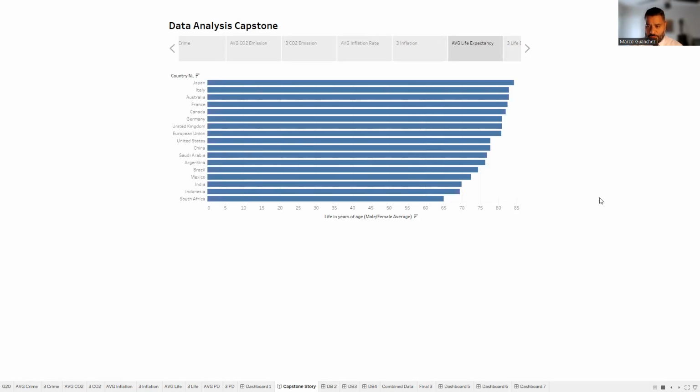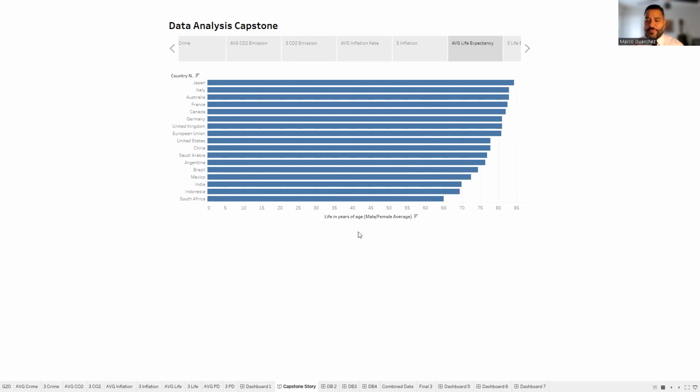The next area we're going to talk about is life expectancy. Japan leads the way with 84.34 years of age, then Italy, and then Australia. South Africa, Indonesia, and India have the lowest life expectancy.